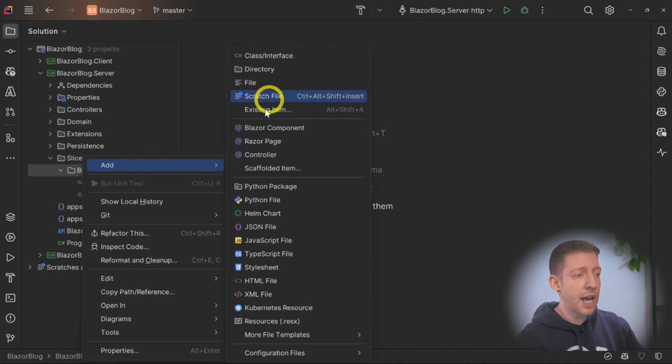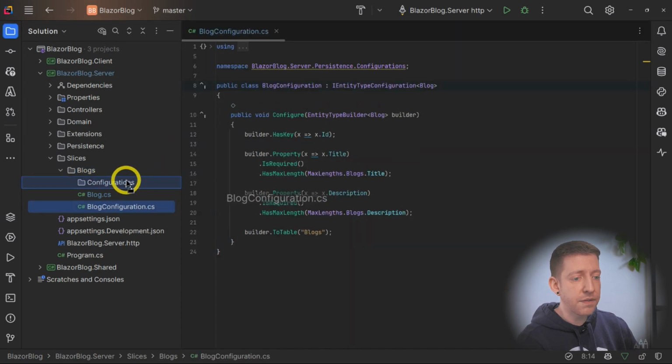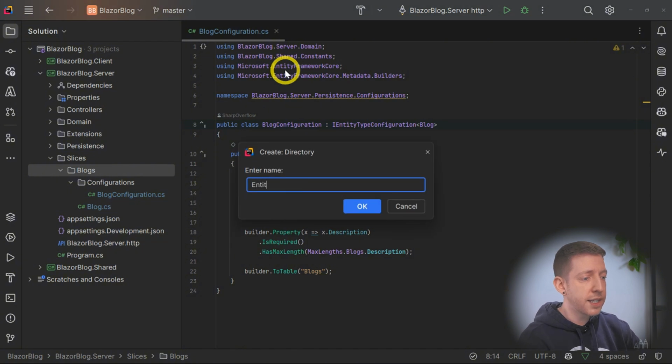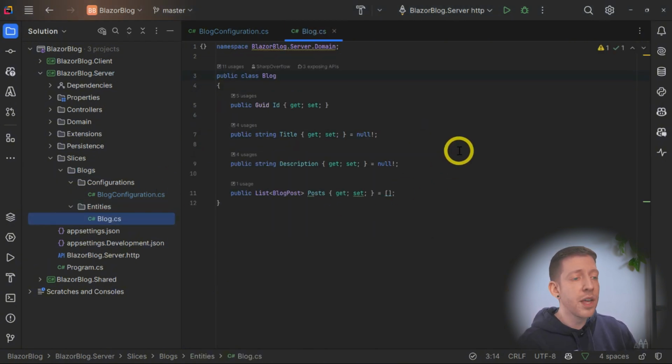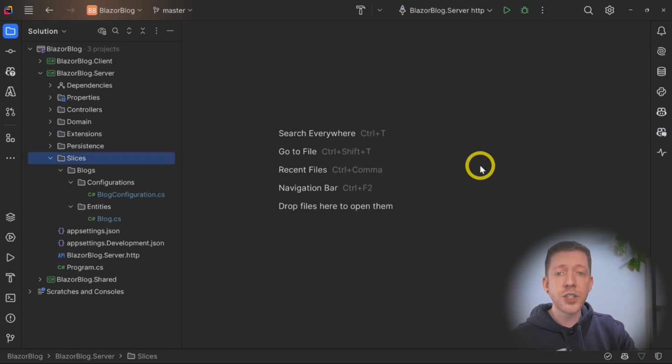So I'm going to add some extra directories in here just to make it even cleaner. I'm going to add one for configurations and put the configuration in there. And I'm also going to add one for entities, and we'll put that blog entity in there as well. So with our database entity and our configuration file moved over into our new slices directory, let's go and take a look at the blogs controller.